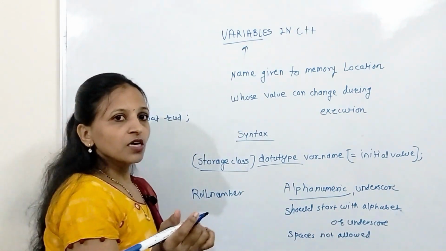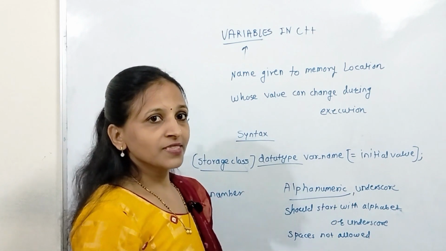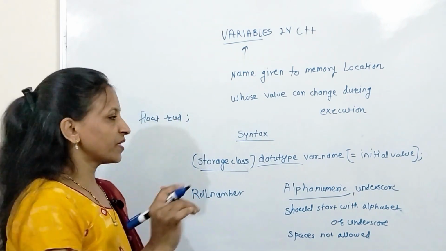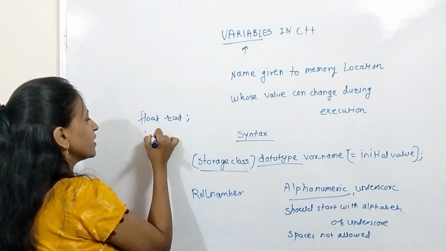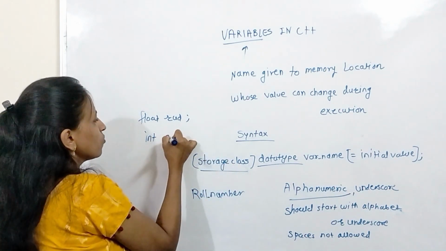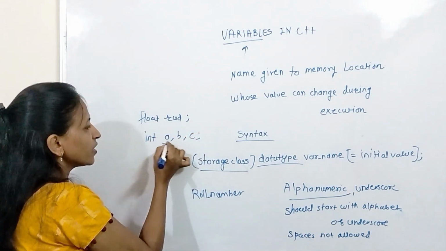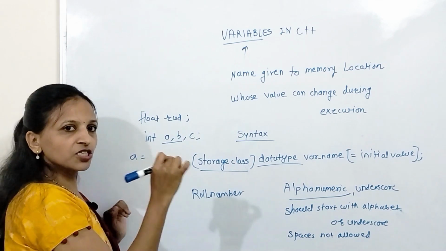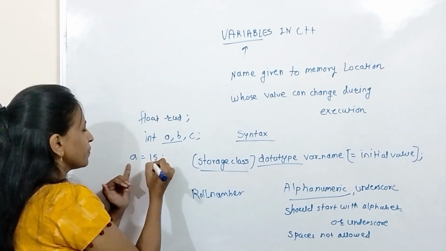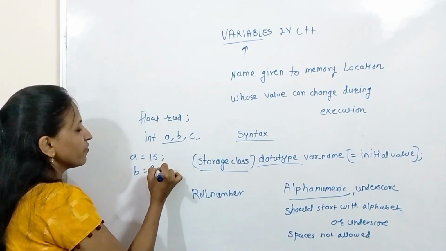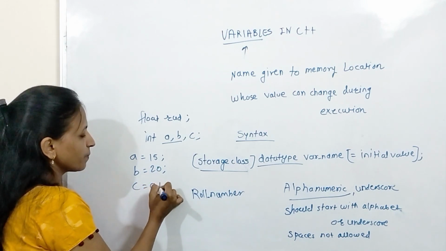I want to write a program to do addition of 2 numbers. In that case, we will declare 3 variables of type integer. How to declare that? We write the data type int, then a, b, c, and for a and b I can give initial values like this: a equals 15, then b equals 20, and inside c we can write a plus b.